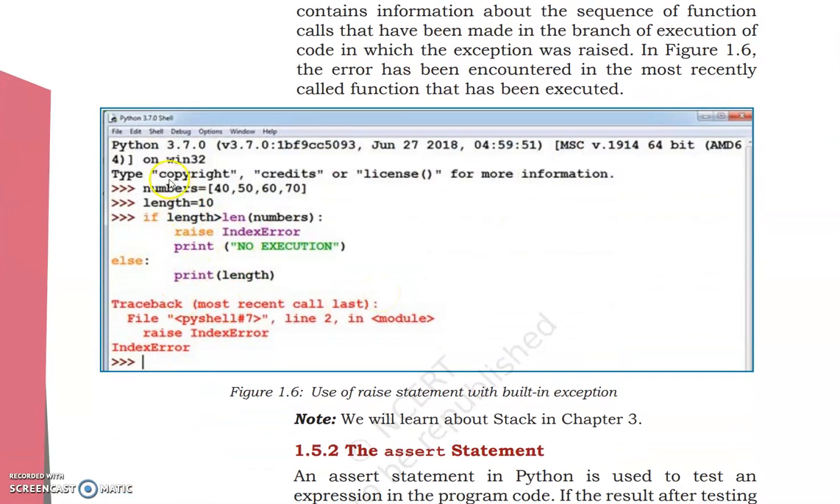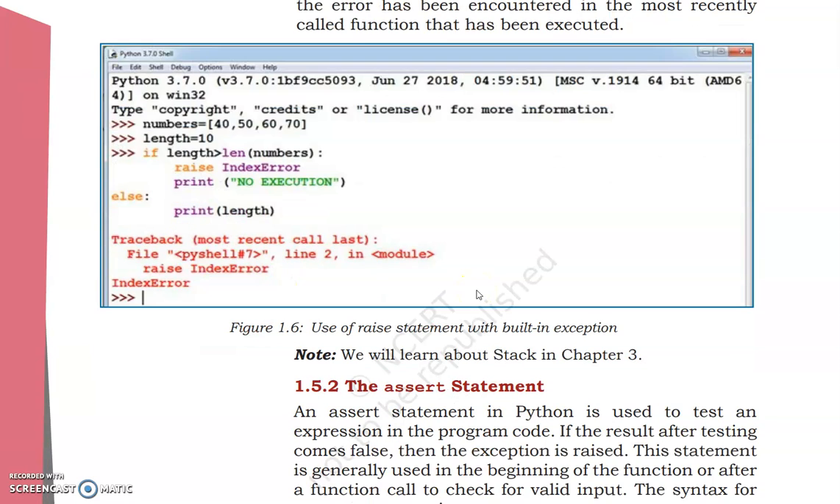Now, let's look at this code here. Let's move together and see what is the error in it. Now, in our shell interpreter, we have our prompt. We have a range given here: numbers 40, 50, 60, 70. Then the length is 10. So, using a conditional statement now: if length is greater than len of numbers, raise index error and then print no execution. Else, print the length. Now, do you think there is anything wrong here?